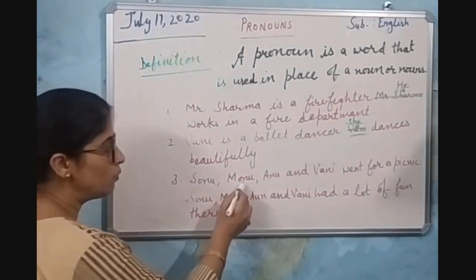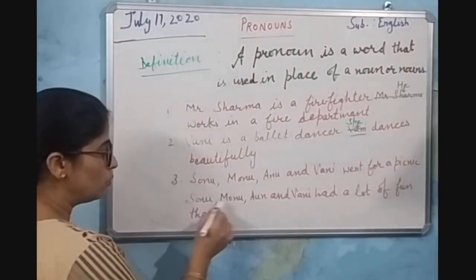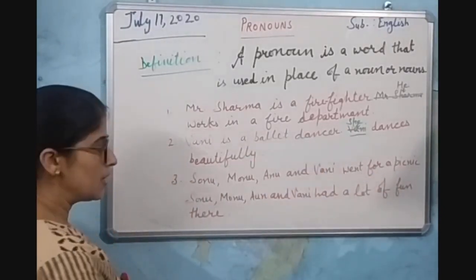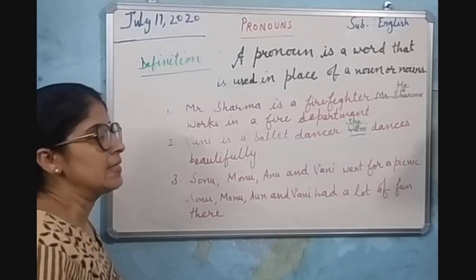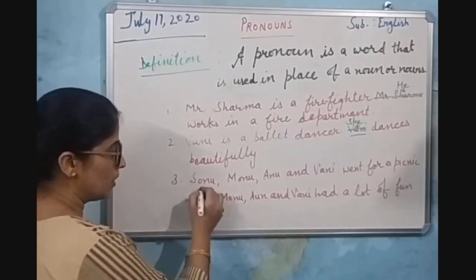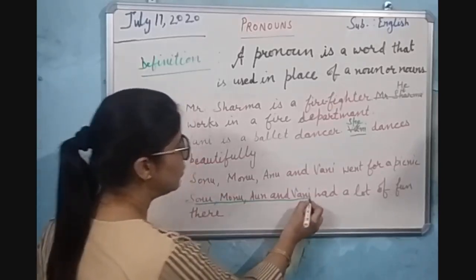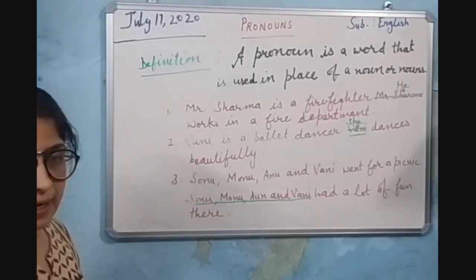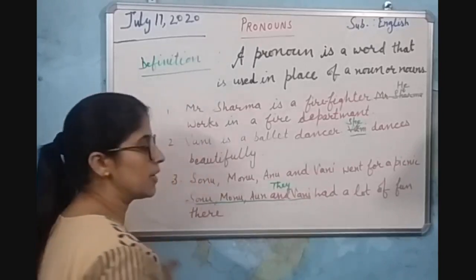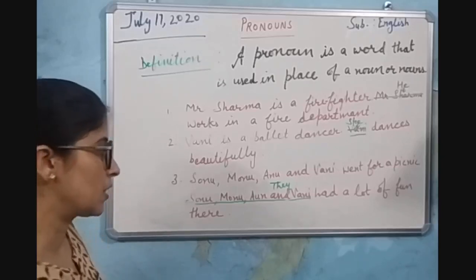Now let us take the third example. Sonu, Monu, Anu and Vani went for a picnic. Sonu, Monu, Anu and Vani had a lot of fun there. In both of these sentences, we are talking about the same persons who went for the picnic. In the second one, in place of repeating the same nouns again, we can use they. They is the plural pronoun which is used as subject.